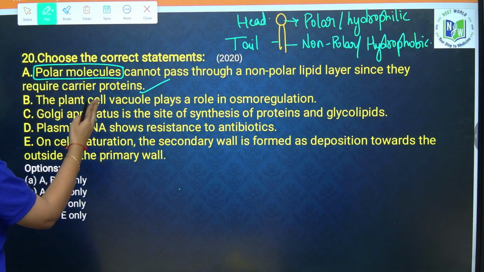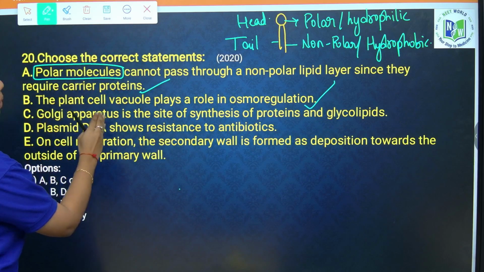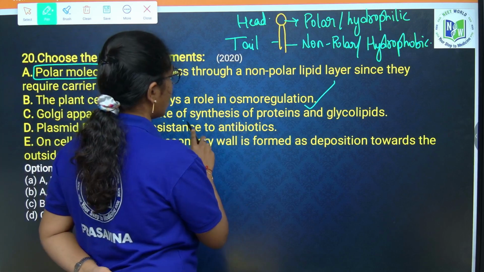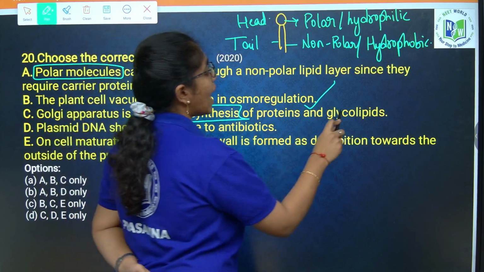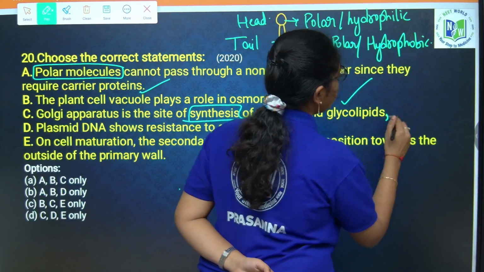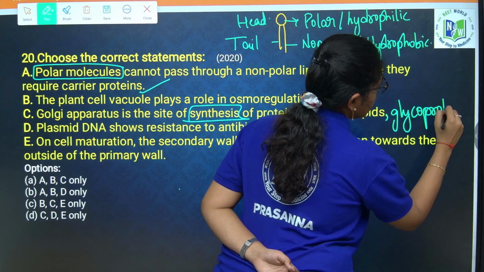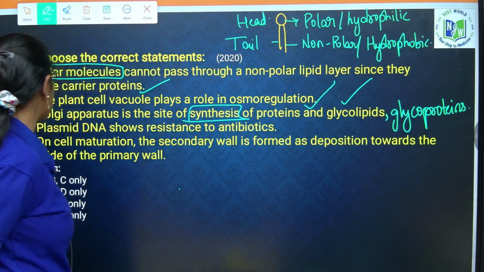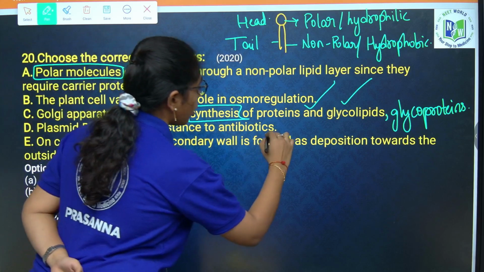The plant cell vacuole plays an important role in osmoregulation. Correct. Golgi apparatus are the site of synthesis of proteins and glycolipids. Wrong. They are modifying the proteins and lipids, and they are synthesizing glycolipids and glycoproteins. Next, plasmid DNA shows resistance to antibiotics.